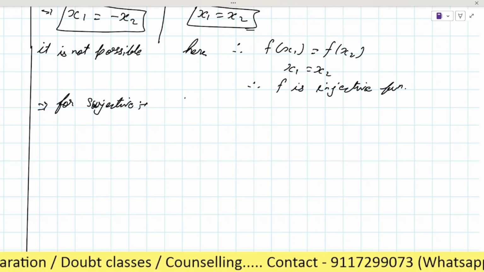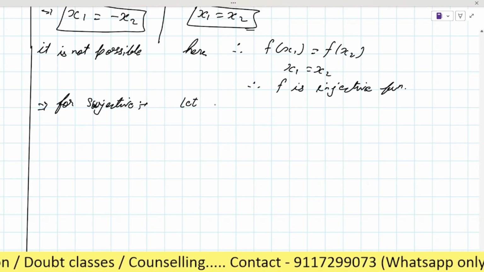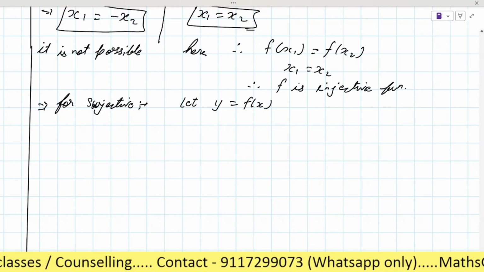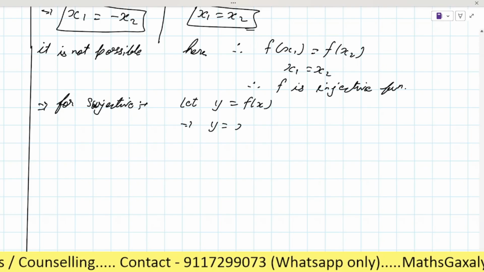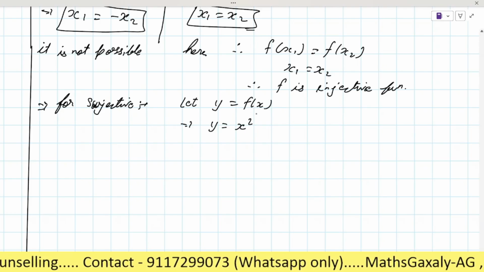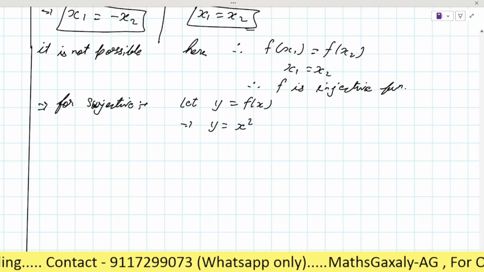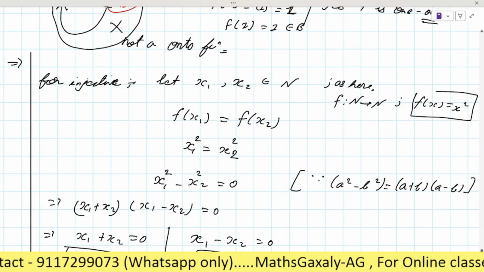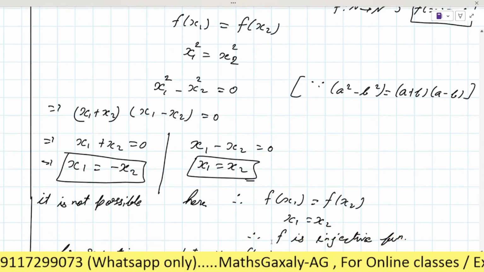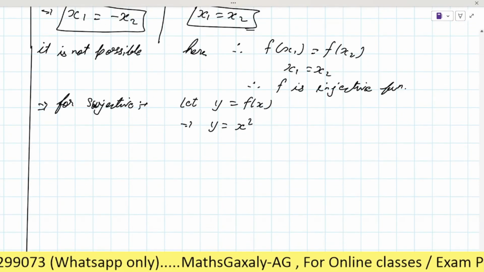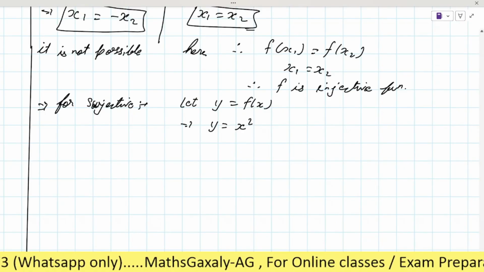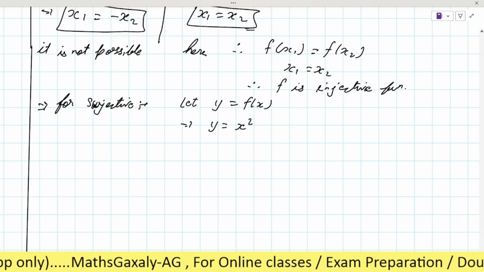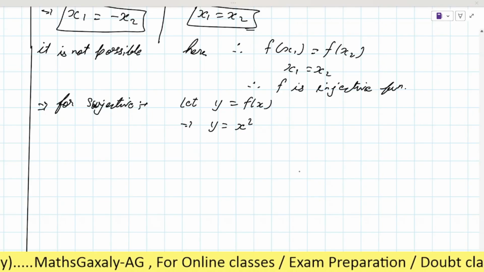So here we will write: let y equal to f(x). So y will be equal to x square, because f(x) is given, f(x) is x square, the relation is given. See here, we have written it also, f(x) is equal to x square. So here we will write y equal to x square. So x will be, what will it be, tell me?